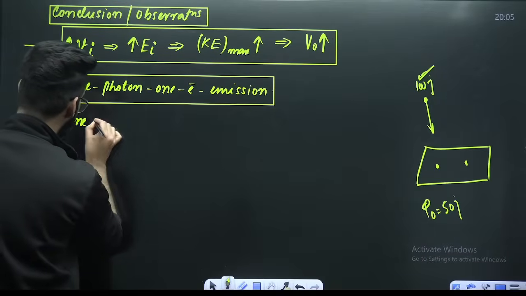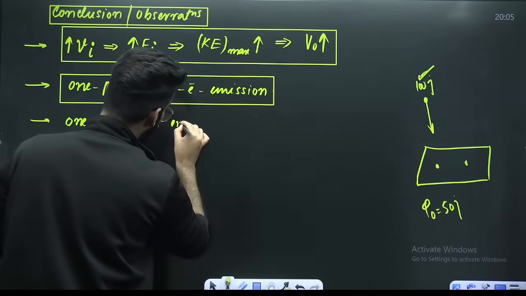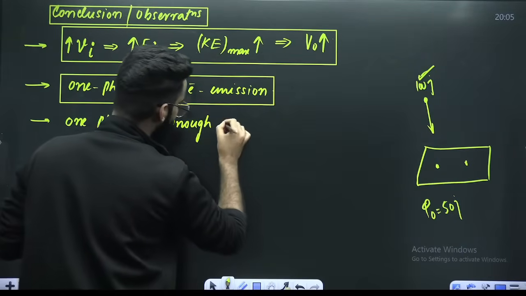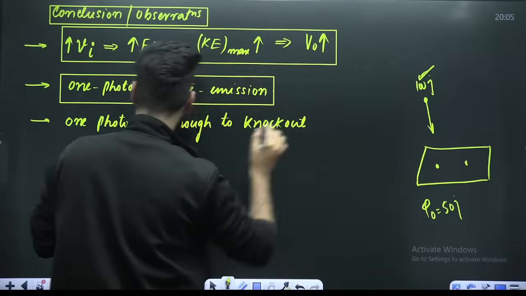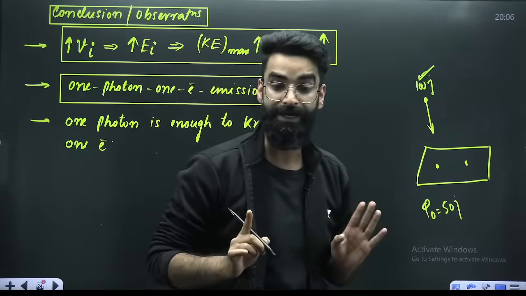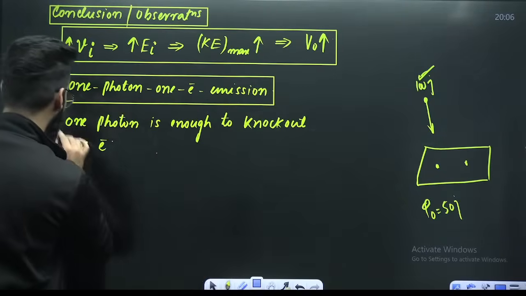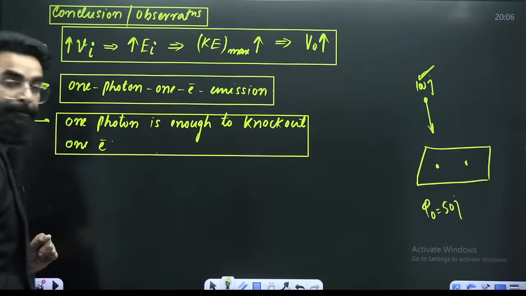I'll say one photon is enough to knock out one electron. This is something which is very, very important.